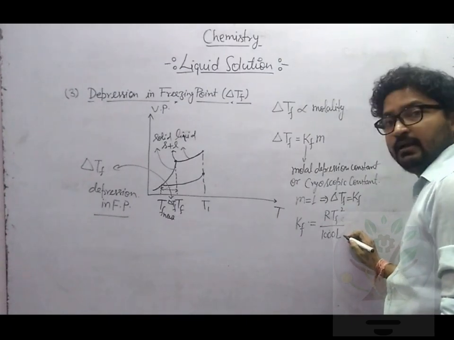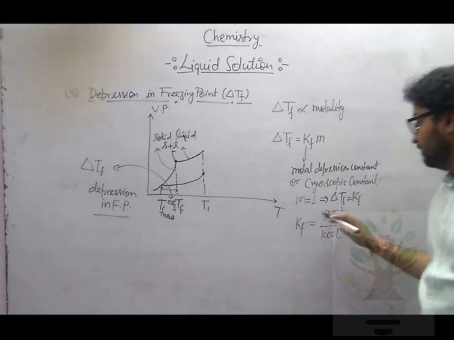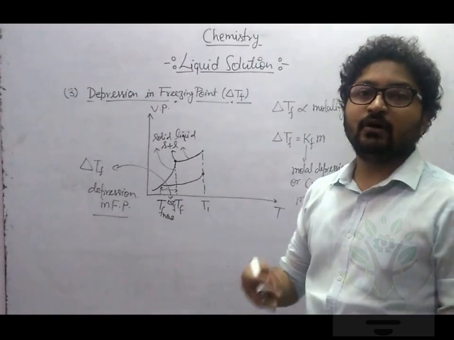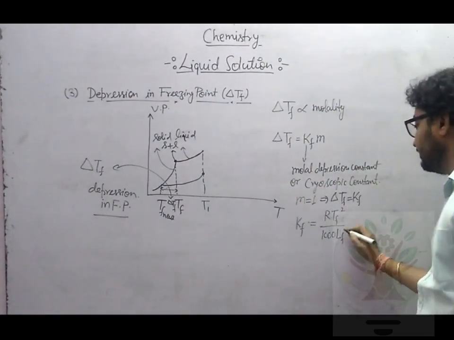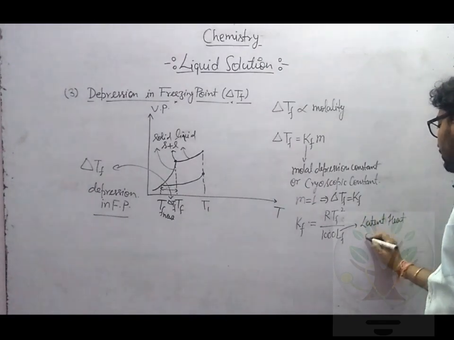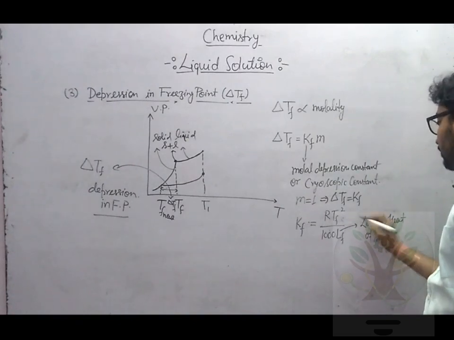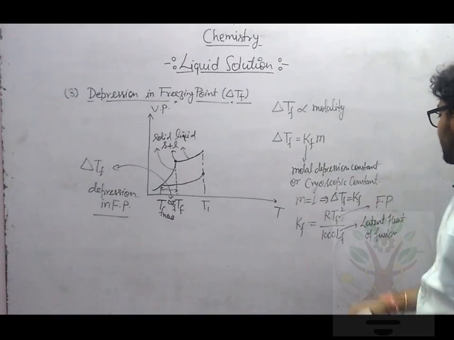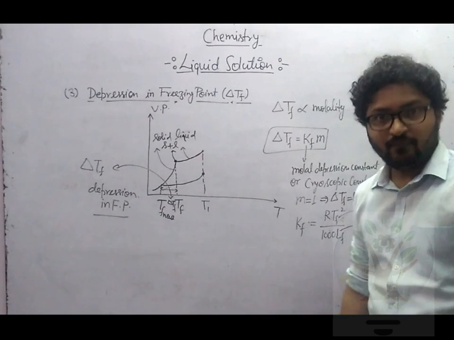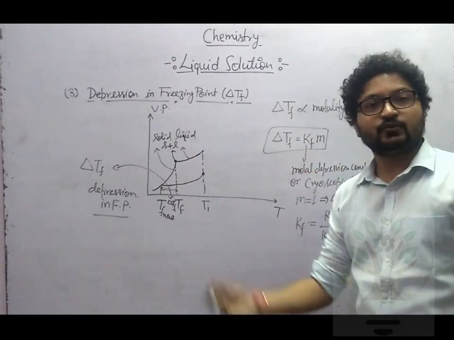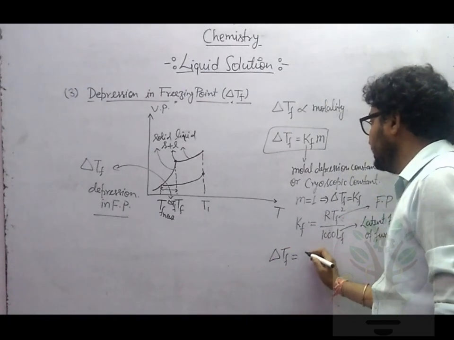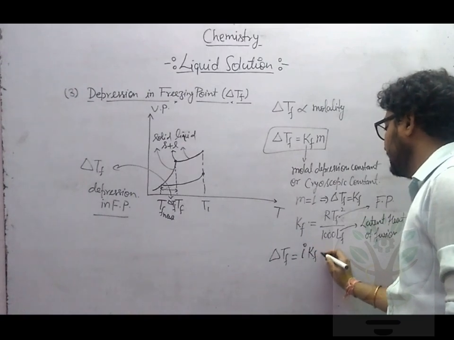Now this time, remember, see here, there what did we use? We used R TB square upon 1000 LV. LV was latent heat of vaporization. This time we will use LF. What is LF? LF is latent heat of fusion. What is TF? TF is the freezing point. Okay. Now, I hope you understand this formula is partly correct. Why? Because we are not considering the effect of dissociation of solute. So if I want to consider dissociation or association as well, delta TF will now become equal to i KF into m.